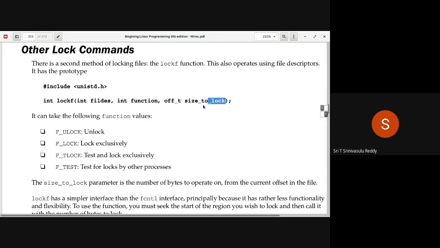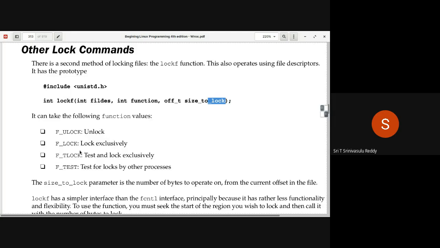So before calling lockf, in other words, you have to first seek your file position to that particular location by using lseek. By using lseek, you must first move to the starting area from where the lock is to be applied. Whereas in fcntl, you are able to specify both the starting area as well as the size, and with respect to what. So the meaning is somewhat slightly different.